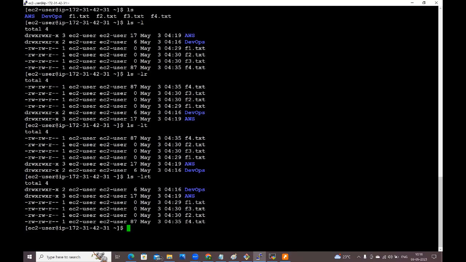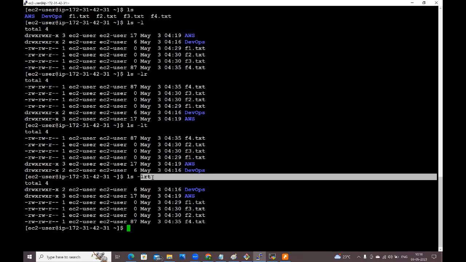See here, this order is not important. You can give in any order. First you can give L, or first you can give R, or first you can give T also. This order is not important. You can follow any order. ls -lrt, like this. Multiple options we can apply for the list, guys. Multiple options you can apply for this list here.